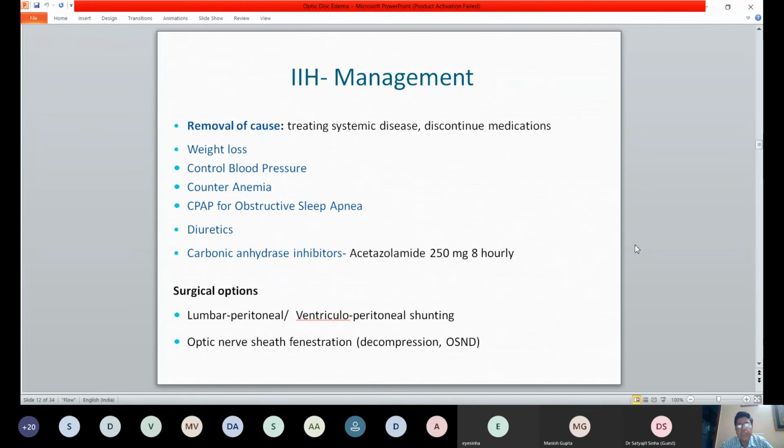You must usually look at potassium depletion, so they need to take either syrup chloride or other things that have a significant amount of potassium. And of course surgical options if they significantly lose vision.